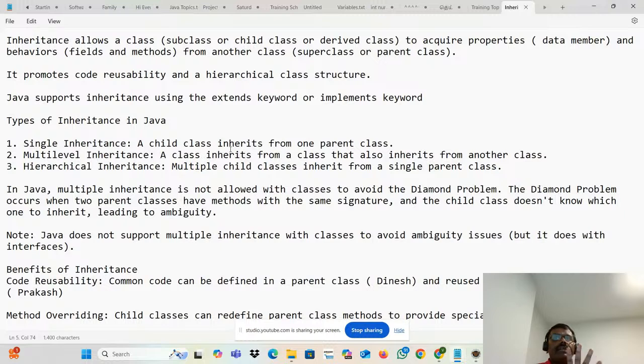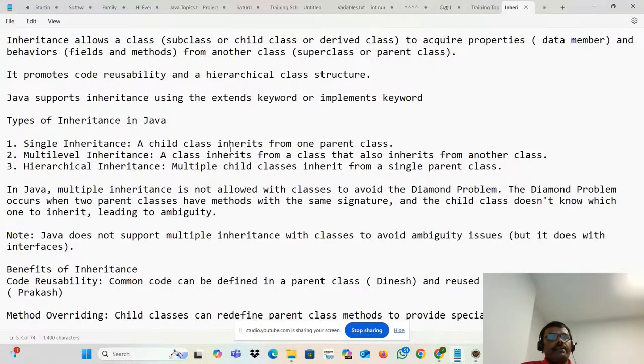Multiple inheritance is not possible in Java. Multiple means multiple classes joined together forming a single subclass. That is not possible, but it is possible with the help of interfaces, though not exactly the same as in C++, because it would create a lot of conflict. That's why they avoided this concept in Java.